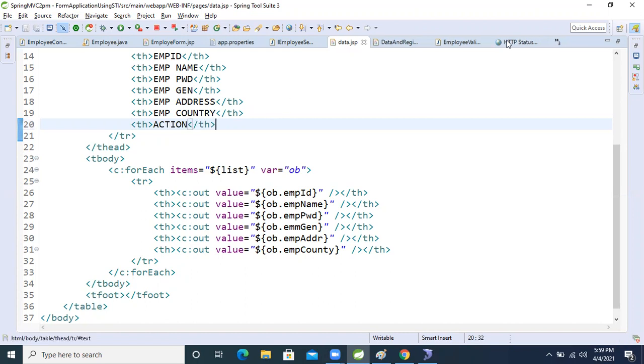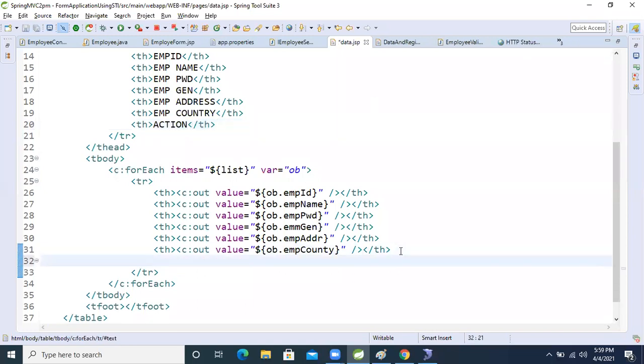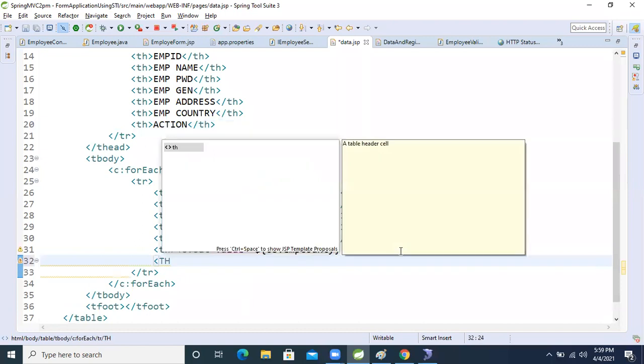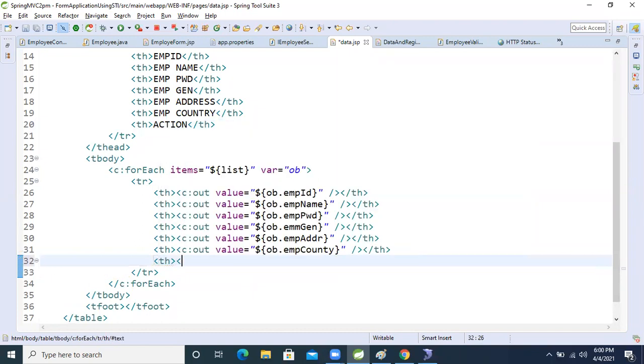Okay, guys. So now, next, give here. Okay, come here. Now, right? Okay, so fine, guys. Here what we will do now, we will give one button here, one button.